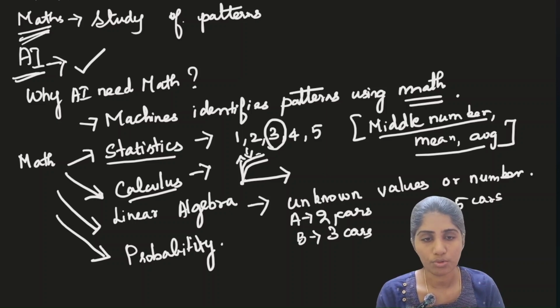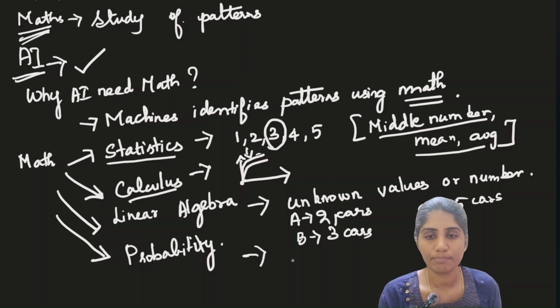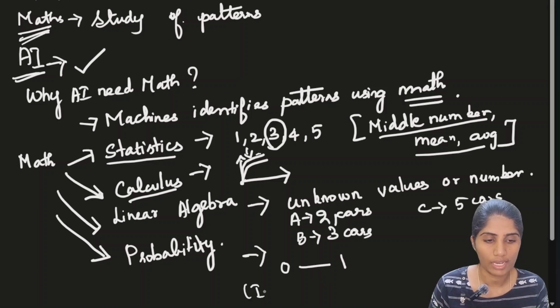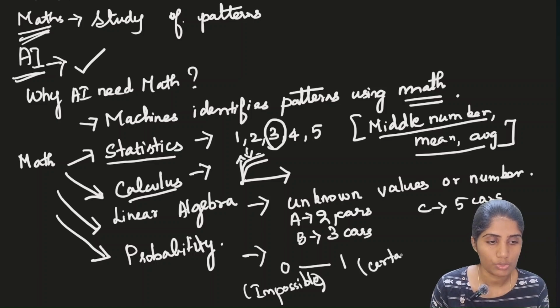And the fourth one is probability. Why do we need probability? Probability is used to predict different events. It tells the machine how likely something is to happen. We have a scale for that, which is measured from 0 to 1. When I say 0, I assume it as impossible. And when I say 1, it is known as certain. We have other terms in between also.